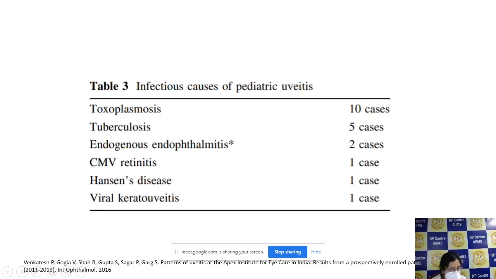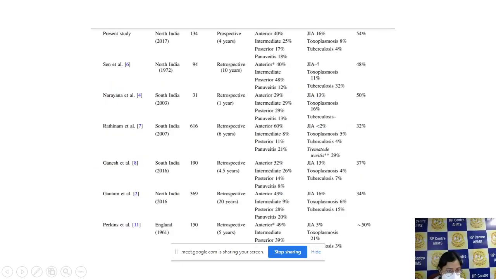Now, what are the infectious causes in pediatric uveitis? The most common in our review article was shown to be toxoplasmosis. Next was tuberculosis. Then came endogenous endophthalmitis, CMV retinitis, leprosy, and viral keratouveitis.